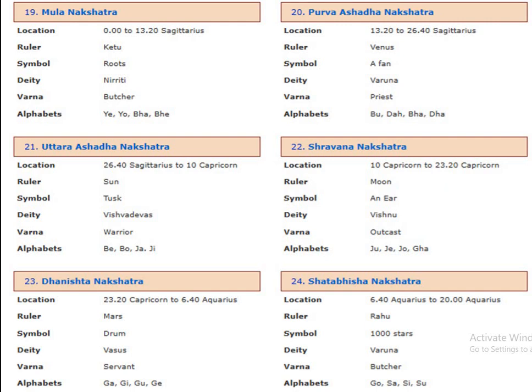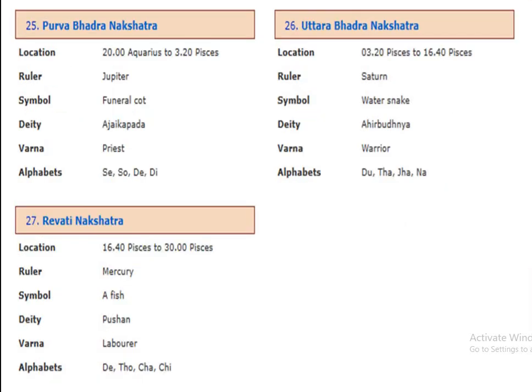The 24th nakshatra is Shatabhisha. Shatabhisha belongs to Rahu, and the location starts from 6.4 degrees Aquarius to 20 degrees Aquarius. The 25th nakshatra is Purva Bhadra, which belongs to Jupiter. The location starts from 20 degrees Aquarius to 3.2 degrees Pisces.